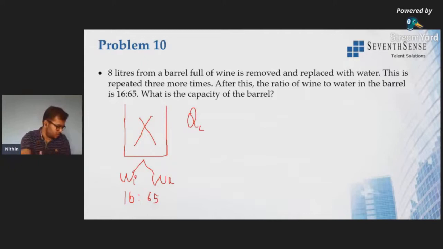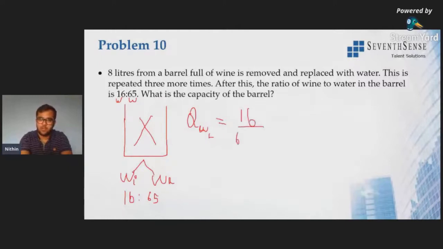Now according to the question, they are asking 8 liters from a barrel full of wine. So initially it was just wine, so it was replaced with water. All right, so quantity of wine left over. What will be the quantity of wine left over from the condition, from the question? It is 16:65. This is wine is to water. So what was this? Just the quantity of wine. So wine will be